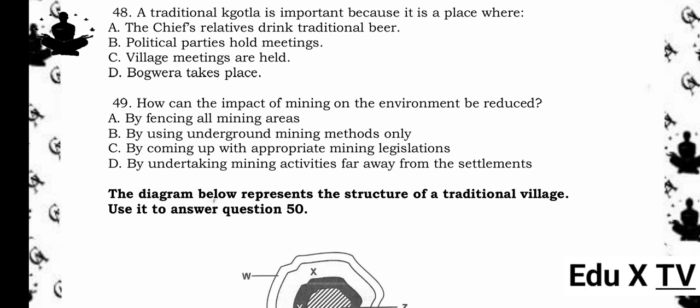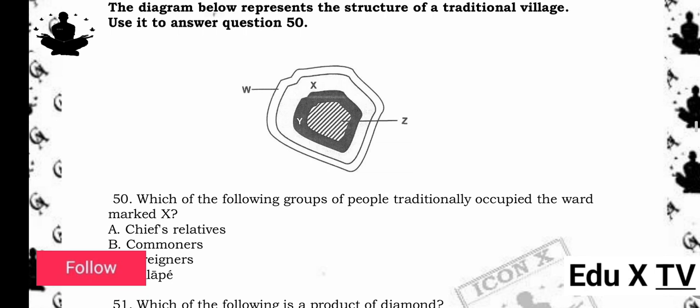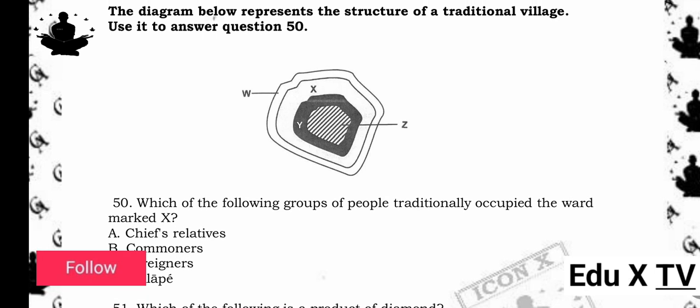49. How can the impact of mining on the environment be reduced? A. By fencing all mining areas. B. By using underground mining methods only. C. By coming up with appropriate mining legislations. D. By undertaking mining activities far away from the settlements. The answer is C. By coming up with appropriate mining legislations. Reason being, proper laws and regulations help to enforce environmental protection during and after mining operations. These include rehabilitation of mined areas and controlled waste disposal.